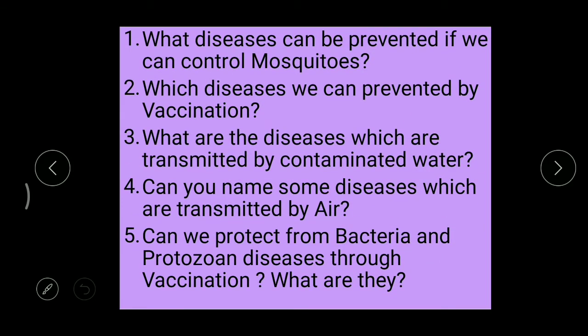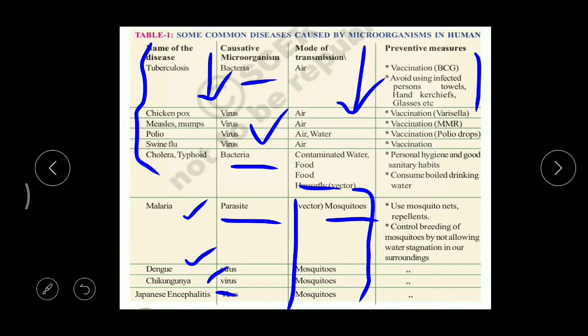What are the diseases which are transmitted by contaminated water? Contaminated, I already told you. Contaminated means when disease-causing microbes are present in any substance, then we call that contaminated. For example, if microbes are present in the air, we call that contaminated air. If in water, contaminated water. If in food, contaminated food, like this.